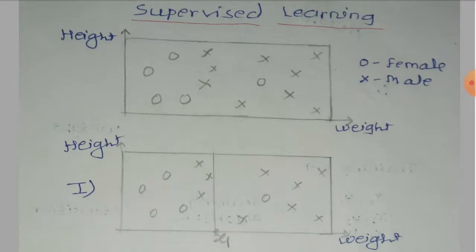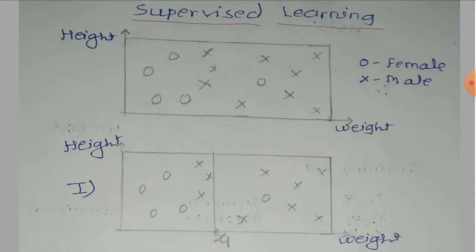These three males considered as female are nothing but the error of my classification, and one female considered as male is also an error of my classification. But yes, I can draw this straight line through x1 and classify this data. So this is the first method through which I can classify the data.